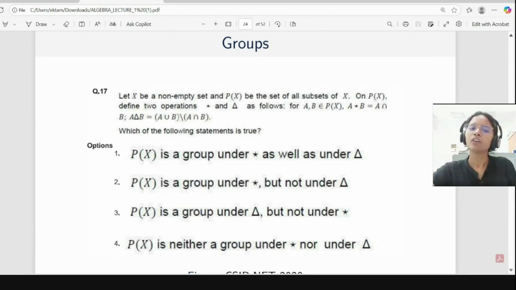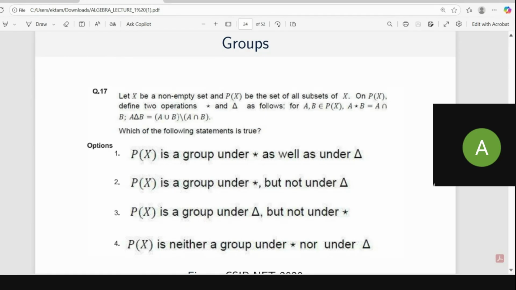So for identity, we want a set such that, suppose E is our identity element, if you take the symmetric difference of A with E, it should be equal to A. So if you take A union E minus A intersection E, it should be equal to A only. If we take phi, then A union phi will be equal to A only. Is it correct?